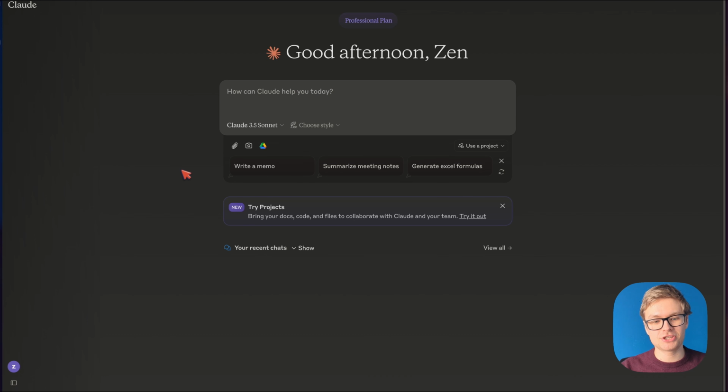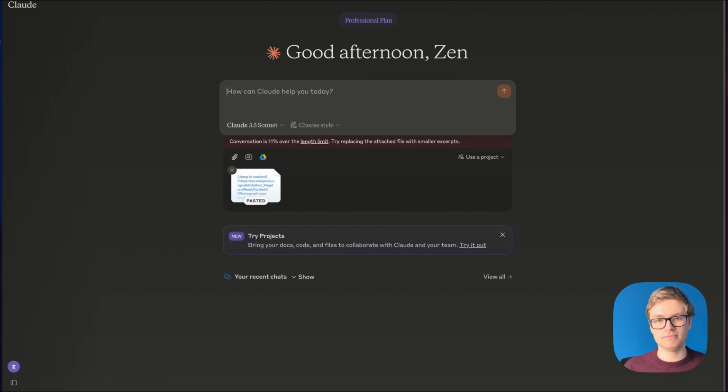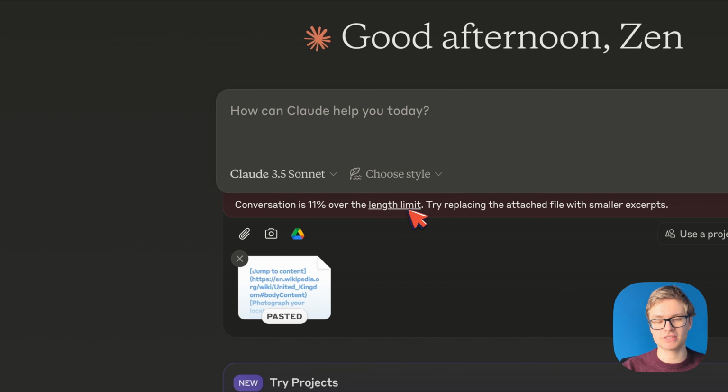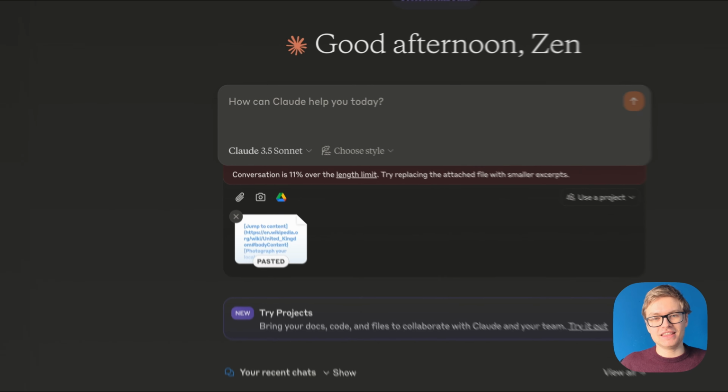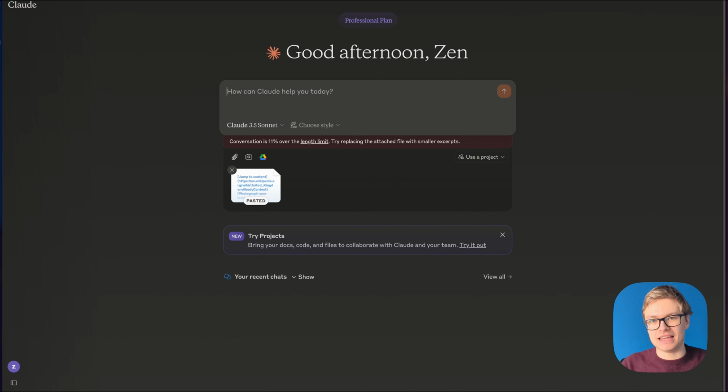On the Claude homepage, I can simply paste this markdown, and you can actually see that right now I'm 11% over the length limit of their model. So I haven't even asked a single question, and I cannot even start a conversation. This shows you that it's a bad idea to naively scrape the entire web because you might just add way too much context to the AI model.